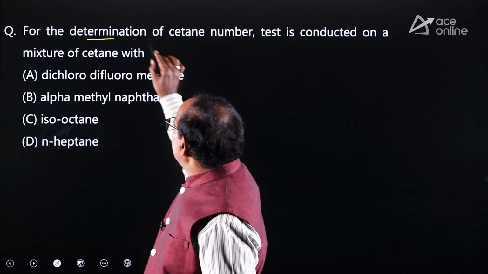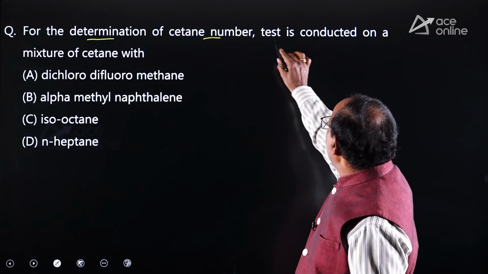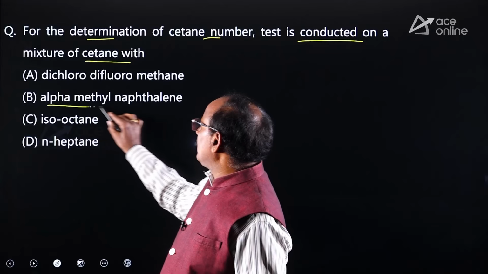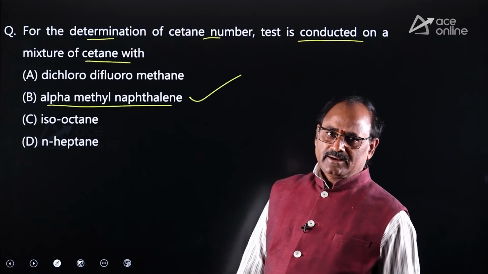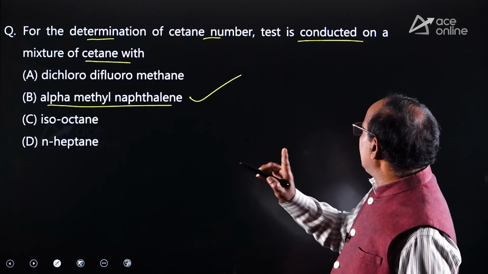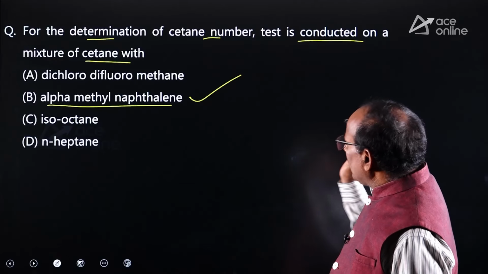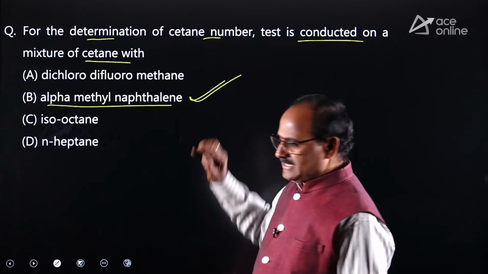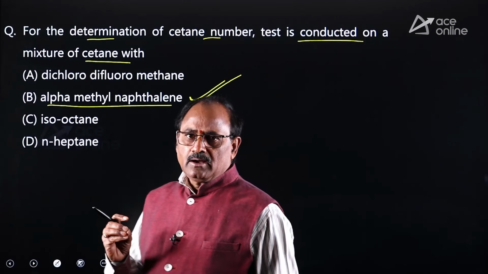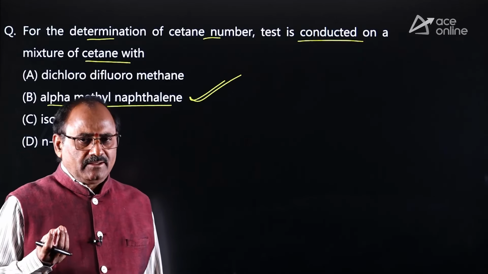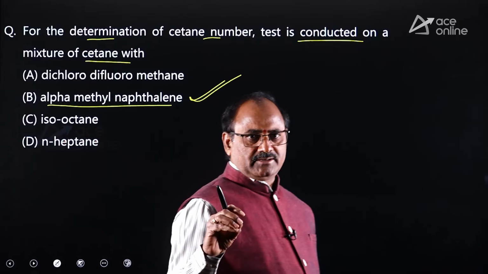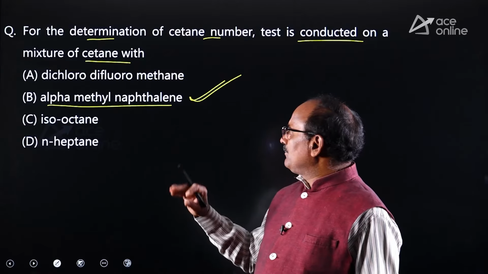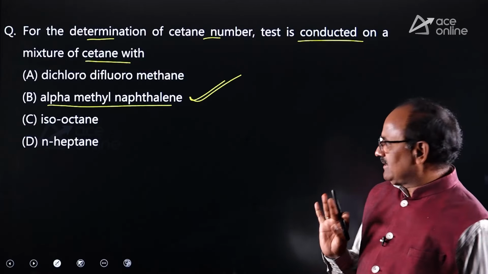For the determination of cetane number, test is conducted on a mixture of cetane with alpha methyl naphthalene, right? Therefore, option B is correct. The octane number for the petrol is decided by normal heptane and isooctane. Similarly, with the cetane and alpha methyl naphthalene, the cetane number will be decided.